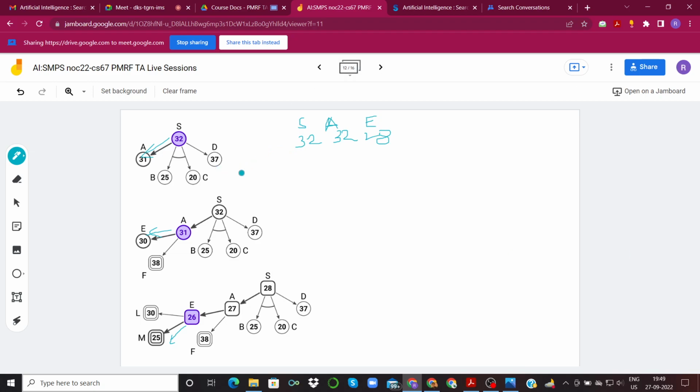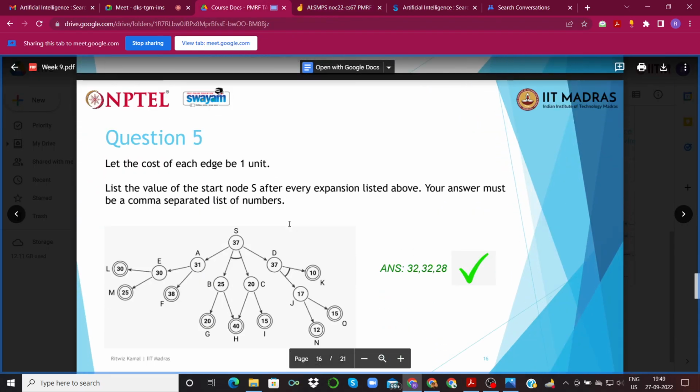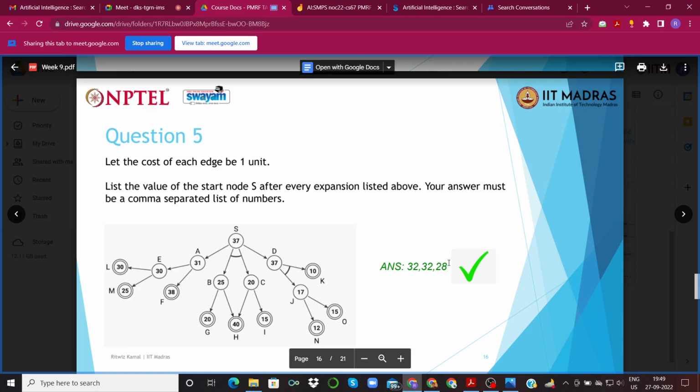So when we expanded S, the cost became 32 from 37. Initially it was 37, then it became 32. Then when we expanded A, it remained 32. This one, 30 plus 1, 31, 31 plus 1, 32. Then when we expanded E, this became 28. 25 plus 1, 26, plus 1, 27, plus 1, 28. So our answer would be 32, 32 and 28.